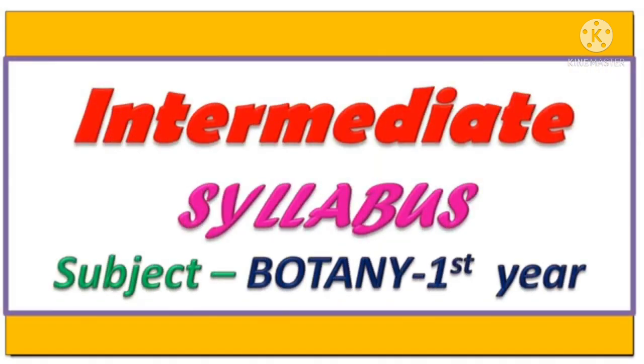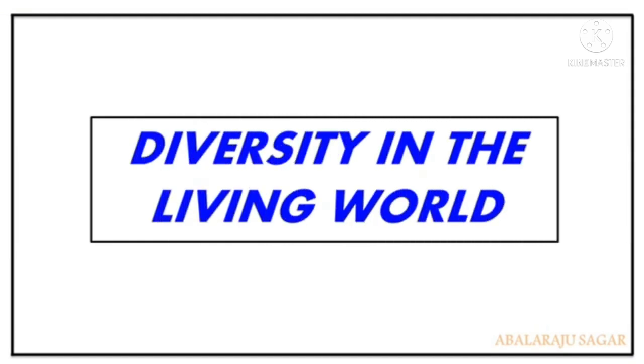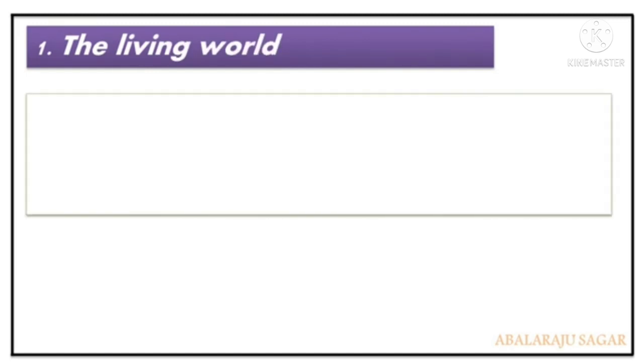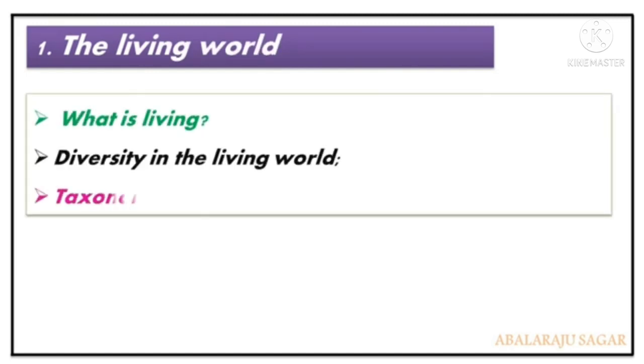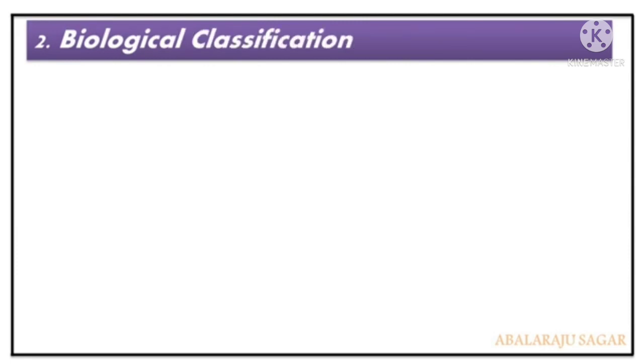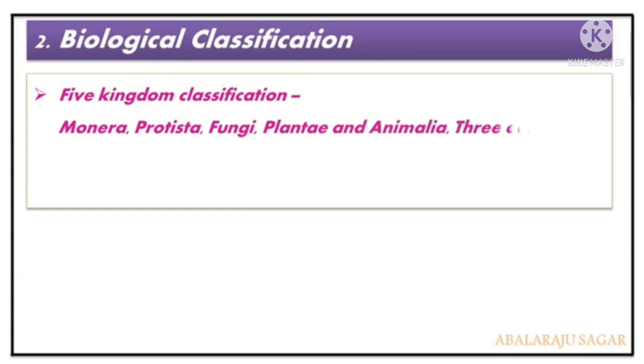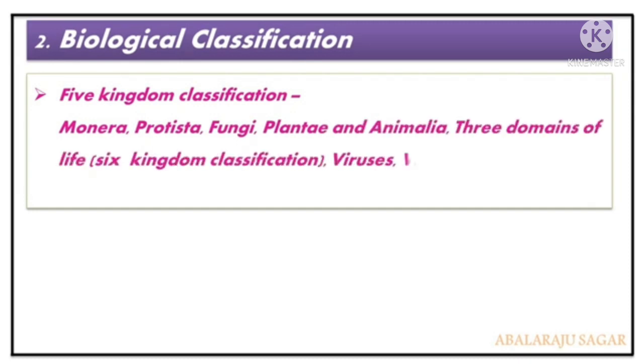Right, first year intermediate syllabus, botany first year. First unit: diversity in the living world. Then the first topic, the living world. What is the living world and diversity in the living world? Taxonomic categories. Then the second topic is biological classification, the five kingdom classification: Monera, Protista, Fungi, Plantae, and Animalia. Three domains of life and lichens are there.